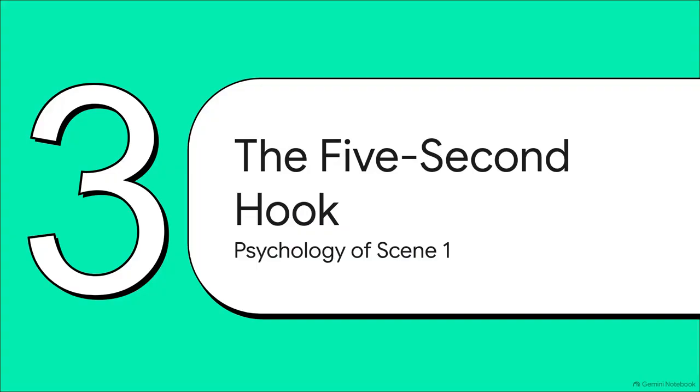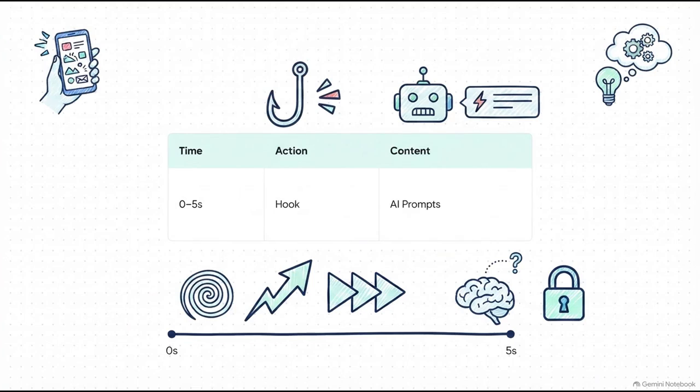Moving on to Section 3, the 5-second hook, the psychology of Scene 1. Now we're going to put the opening moments of the script under a serious magnifying glass. Now, what's really interesting about this functional timeline is that hypercritical window from 0 to 5 seconds. In this tiny fraction of a minute, the action is defined purely as the hook, driven entirely by AI scene prompts. What this means is that before a human viewer even processes whether they want to keep watching or swipe away, the AI is already dictating the visuals to lock them in. Let's move forward and see exactly how this builds into the specific text used.